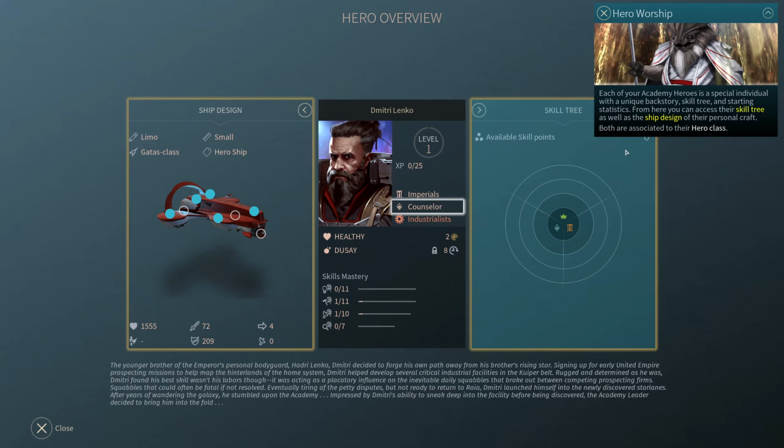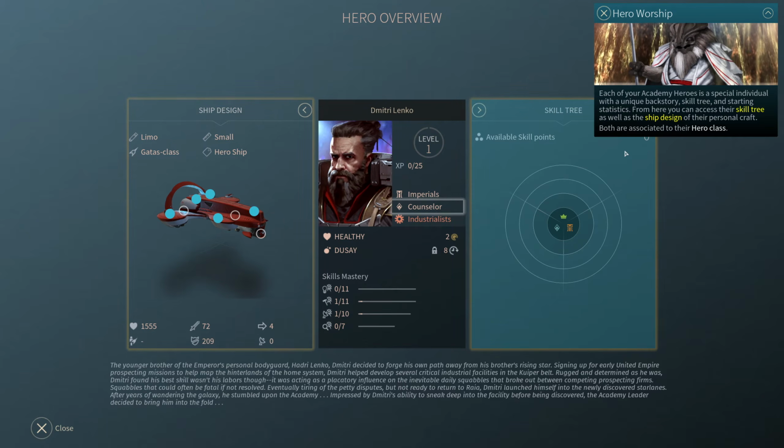And we have no available skill points. Each of your Academy heroes is a special individual with a unique backstory, skill tree, and starting statistics. From here, you can access their skill tree as well as the ship design of their personal craft. Both are associated to their hero class.